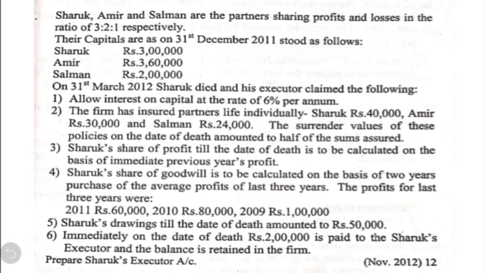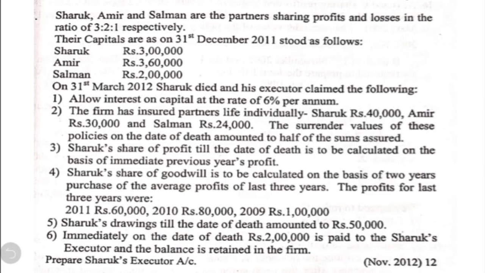First point, allow interest on capital at the rate of 6% per annum. Second one, the firm has insured partners' life individually: Shahrukh for 40,000, Amir for 30,000, Salman for 24,000. The surrender values of these policies on the date of death amounted to half of the sum assured.